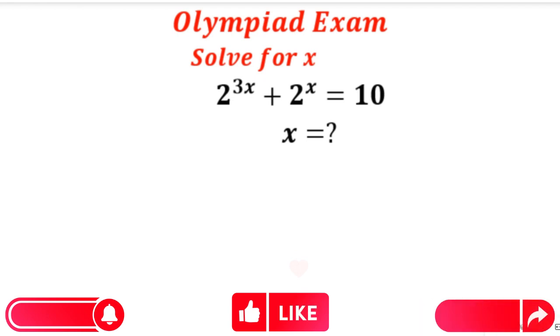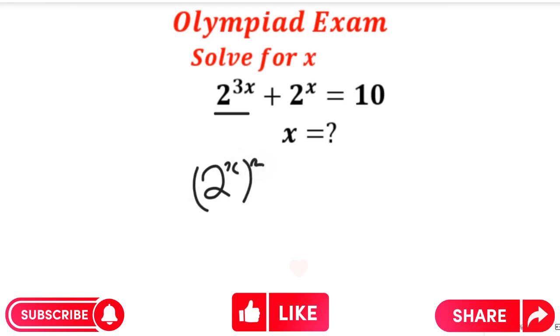To solve this question, we are going to simplify this term firstly. That will give us 2 to the power of x, and we're going to separate the powers, all to the power of 3, plus 2 to the power of x, and that will be equal to 10.